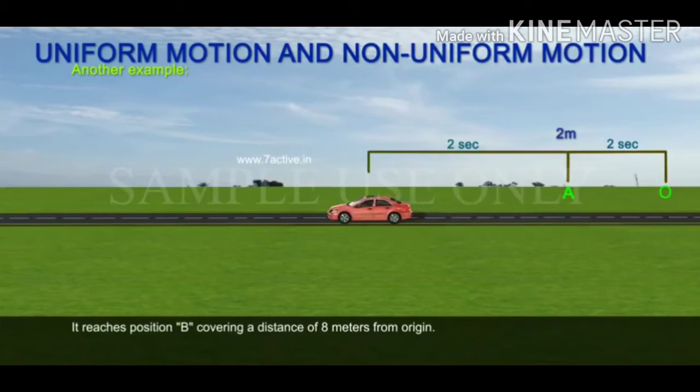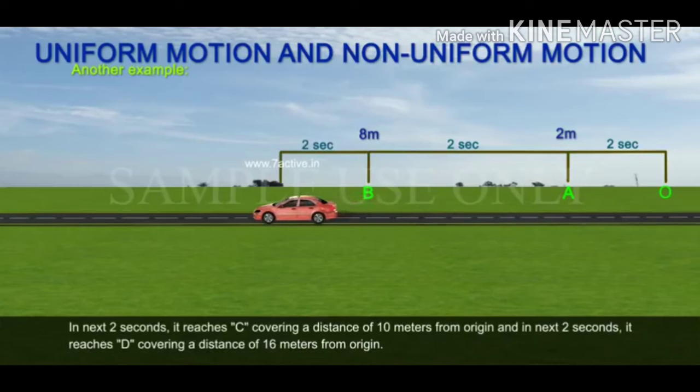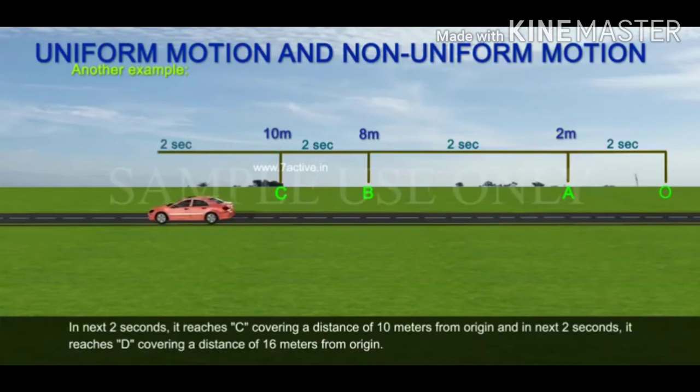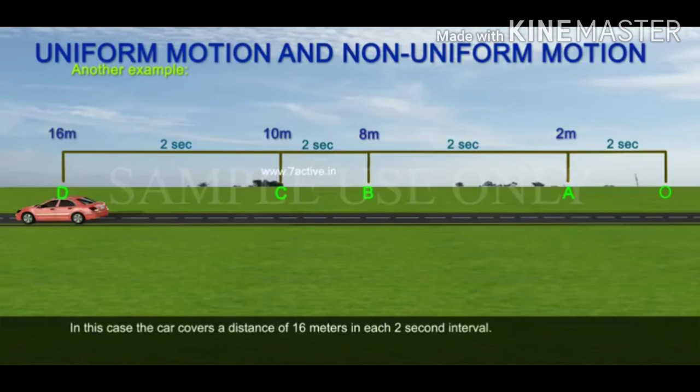It reaches position B covering a distance of 8 meters from the origin, and in the next 2 seconds it reaches C, covering a distance of 10 meters from the origin, and in the next 2 seconds it reaches D, covering a distance of 16 meters from the origin. In this case, the car covers a distance of 16 meters in each 2-second interval.